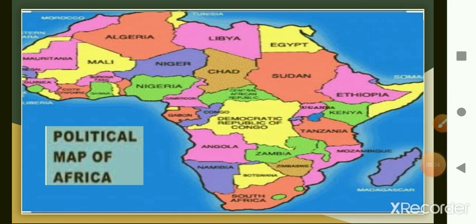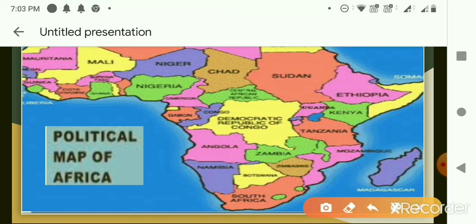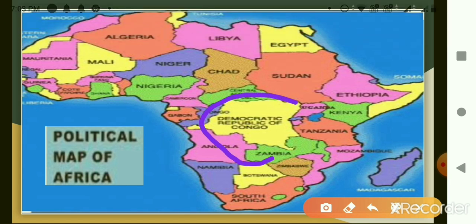Now children, look at this map carefully and tell me about which country we studied in detail in chapter number 5. Do you remember, children? Can you see it on the map? About which country did we study in detail? Yes, we studied about DRC, that is the Democratic Republic of Congo, in chapter number 5.